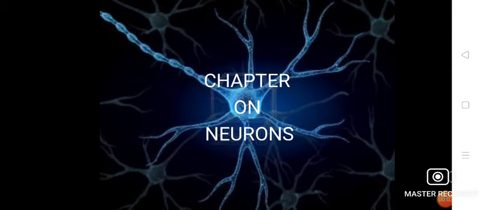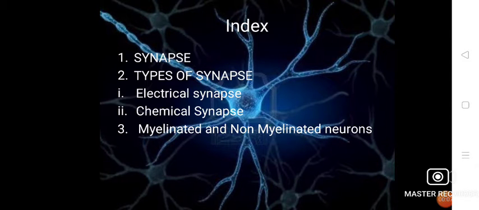Hello students, in the previous lecture we discussed the neurons, and today we will discuss what is a synapse and what are the types of synapse. Here are the two types: first is the electrical synapse and second is the chemical synapse. We will also discuss what are myelinated and non-myelinated neurons.